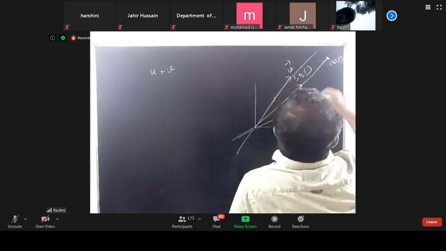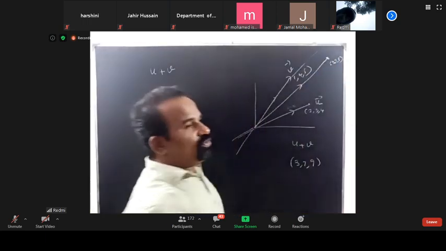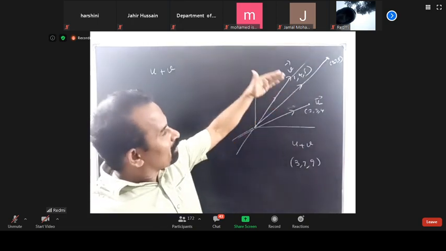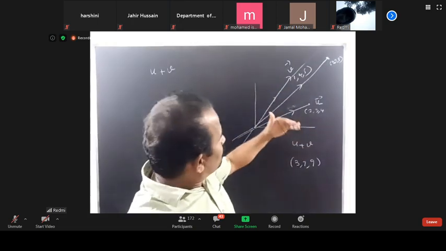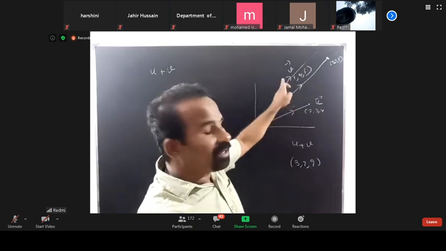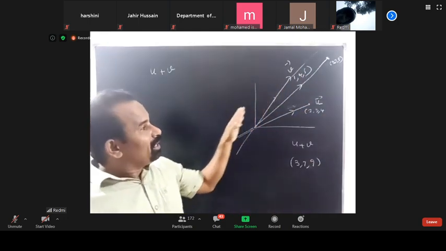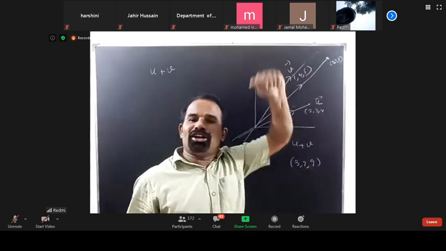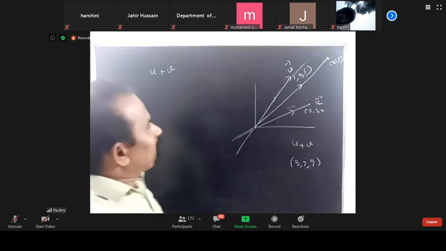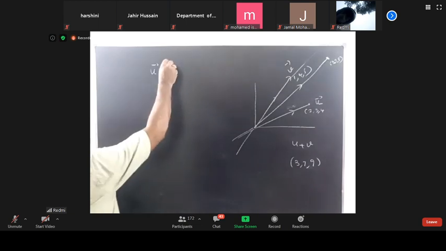If you form the parallelogram using these two sides, U plus V has the direction along the diagonal of the parallelogram. That is most important.